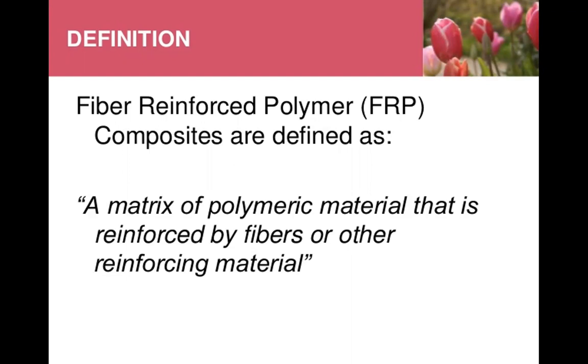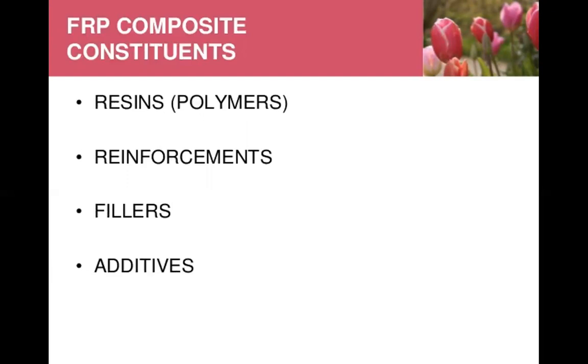And natural fibers such as sisal and asbestos are also used as reinforcement. The general composite constituents of fiber reinforced plastics are resin, which is a polymer, reinforcement material, and fillers and additives.